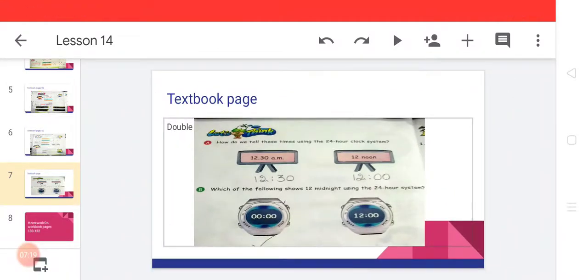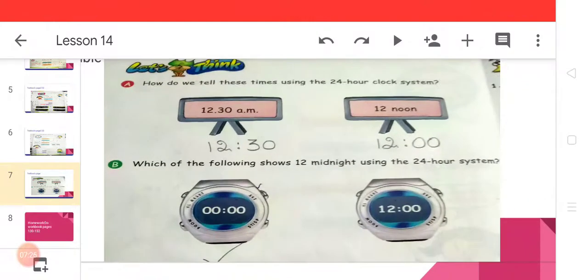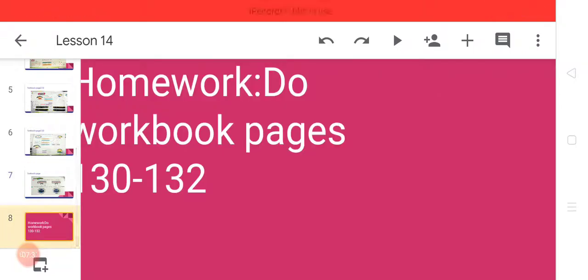After that, which of the following shows 12 midnight using the 24-hour system? Okay, midnight time. If there is 12 midnight, then how do we represent it? Which clock represents 00:00 or 12:00? Which clock? Tell me please. Which clock represents midnight?